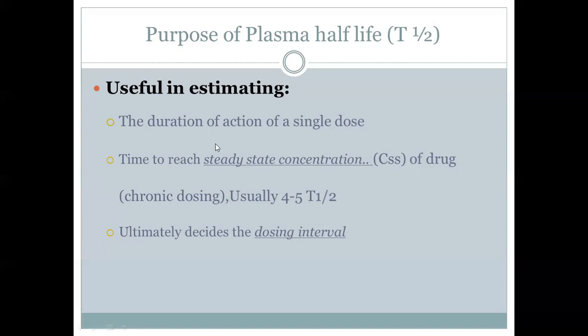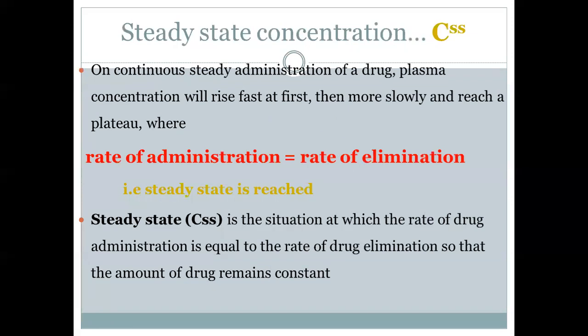This plasma T half also helps us to determine the dosing interval. That means how frequently we have to give the drug. You would be taking medicines at different times. Some drugs you can take at 4 hourly intervals, some you take at 6 hourly intervals, some you take at 8 hourly intervals. This is all based upon the T half. So depending upon the T half, the dosing interval of the drug is decided.